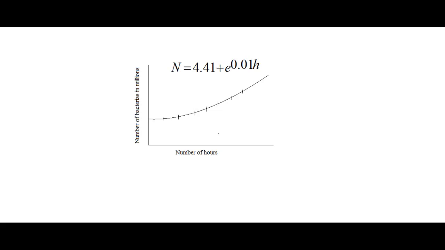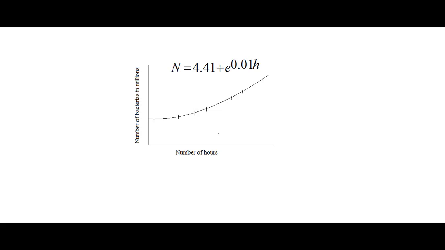Suppose that there is a culture of bacteria, meaning there is some container in which some biological matter is present, and the number of bacteria is growing with respect to time. Now suppose we want to find the formula between the number of bacteria and the number of hours passed for that particular material.